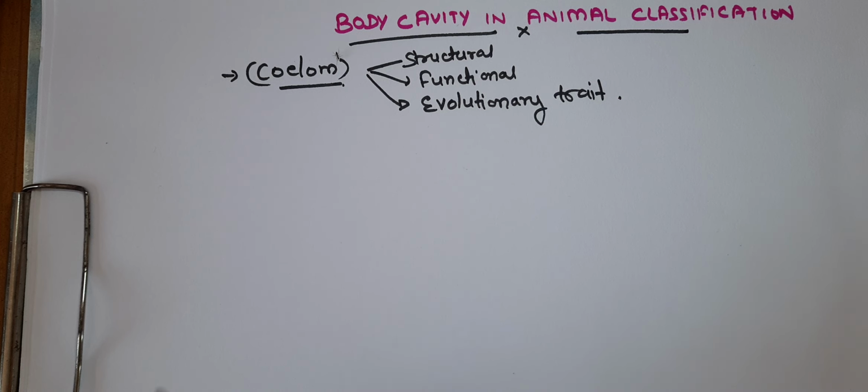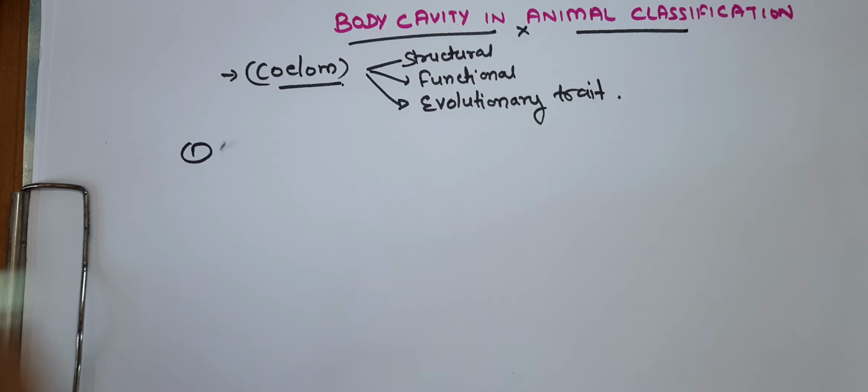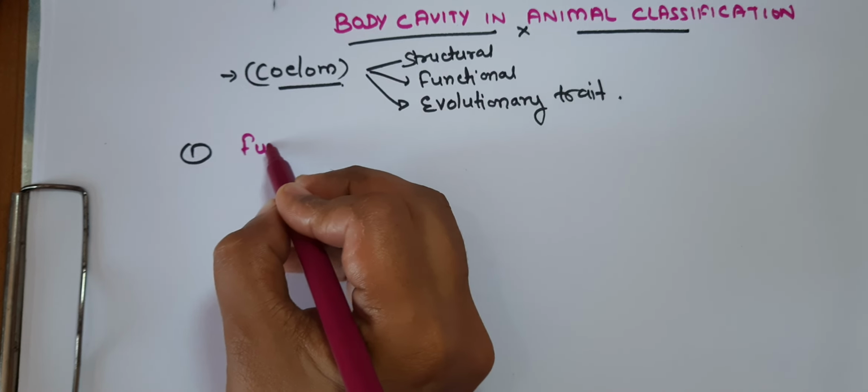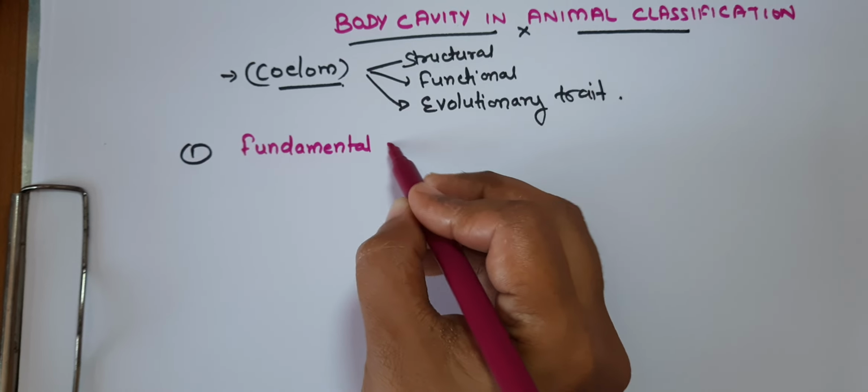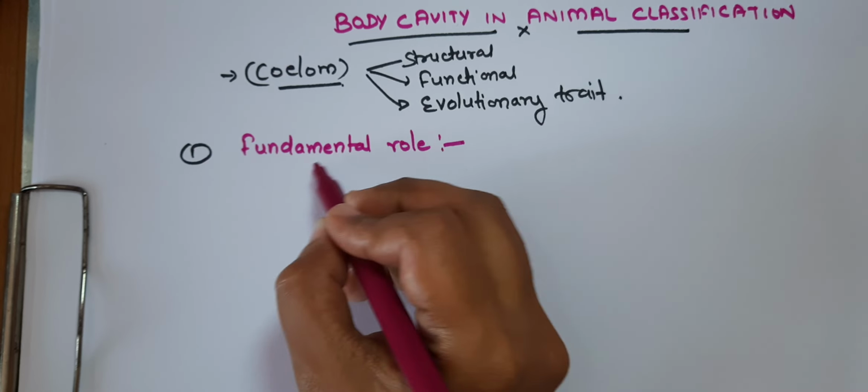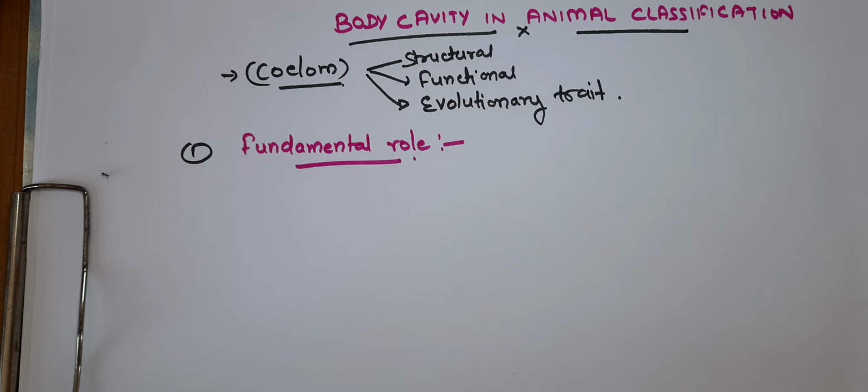So first of all, the fundamental role in classification. The presence, absence, or type of body cavity is a primary criterion for grouping animals into major taxonomic categories.